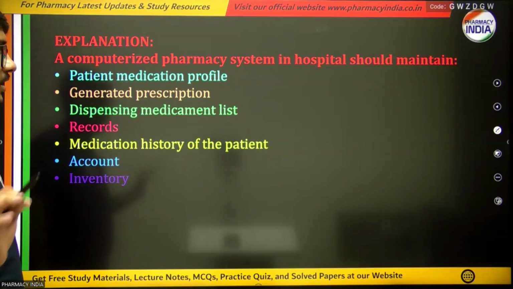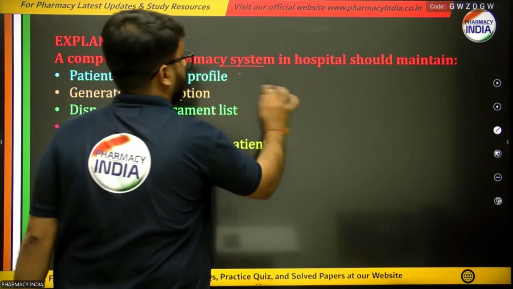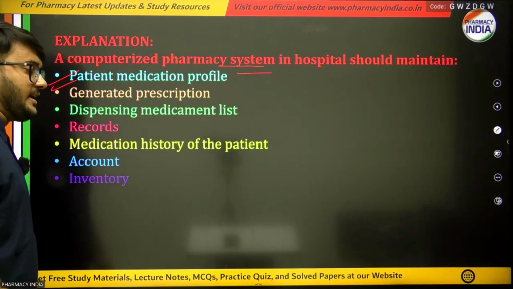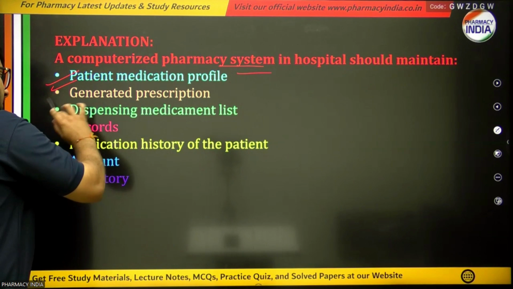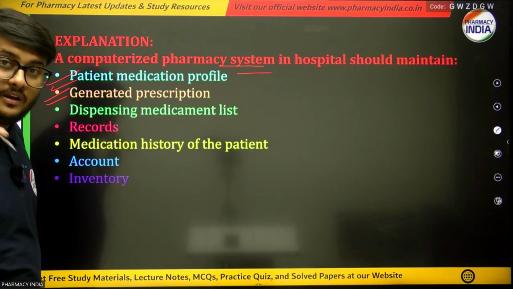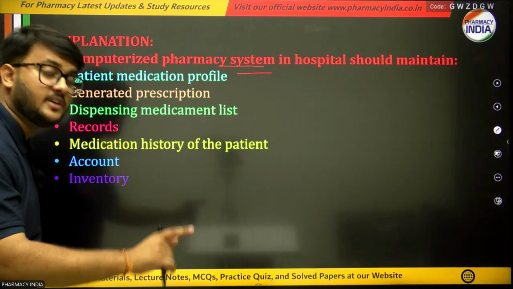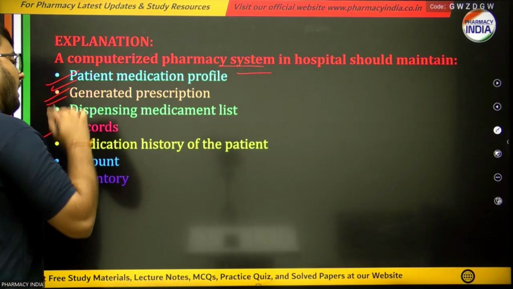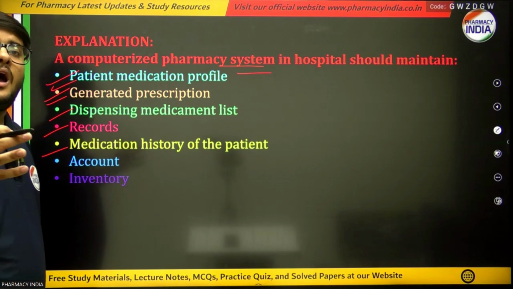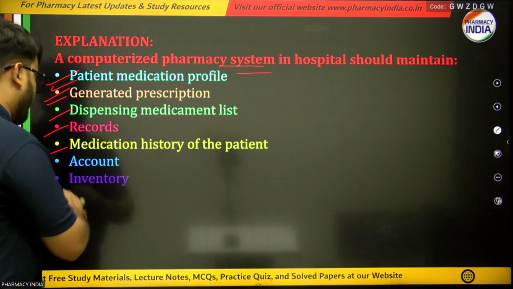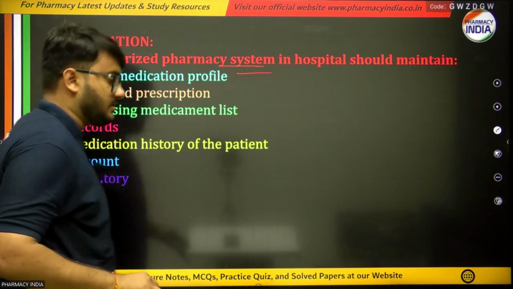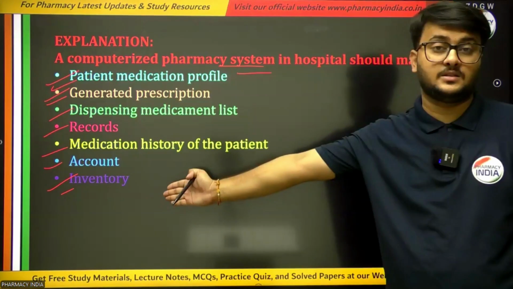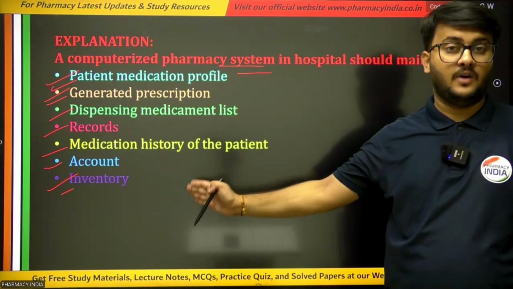medication records, because a computerized pharmacy system in a hospital should maintain patient medication profiles, prescriptions generated by the doctors, the medication list to be dispensed by the pharmacies, proper records of the patients, the medication history of a patient, the account of that particular patient in a hospital, and the inventories. So a computer helps in these particular fields in our respective hospital pharmacy.